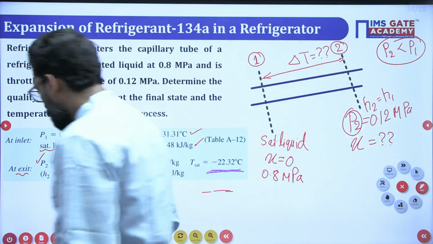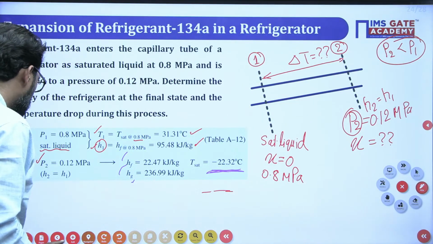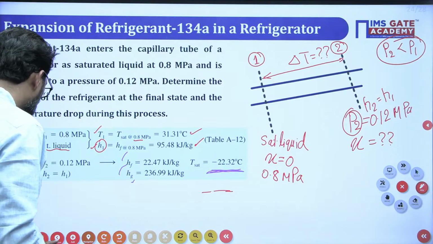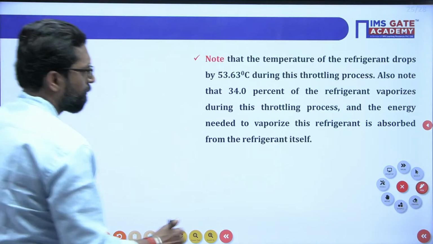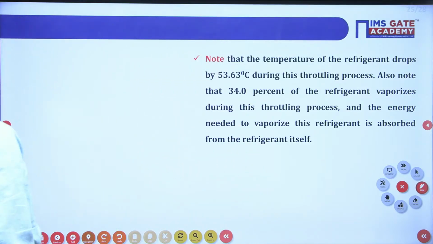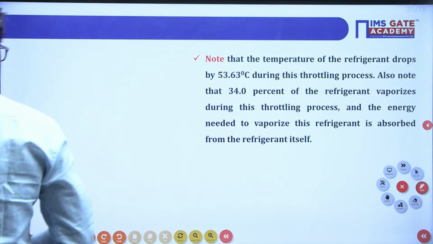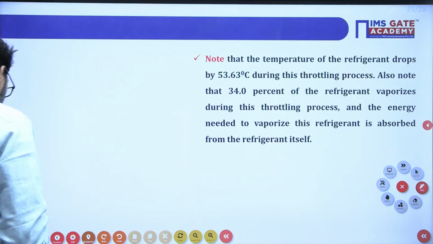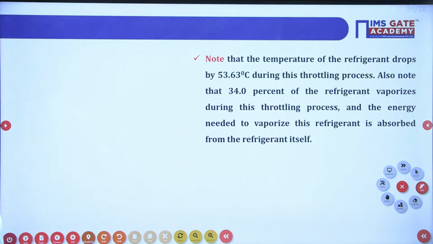Now, what to do? I am just telling you. Now, how to find? You just apply this thing: during the throttling process, the enthalpy remains the same. Enthalpy remains the same at inlet and exit. So, what is the H2 value?